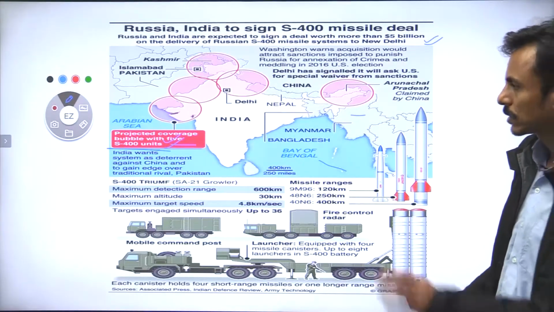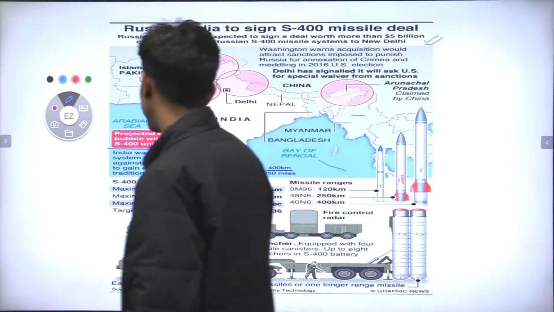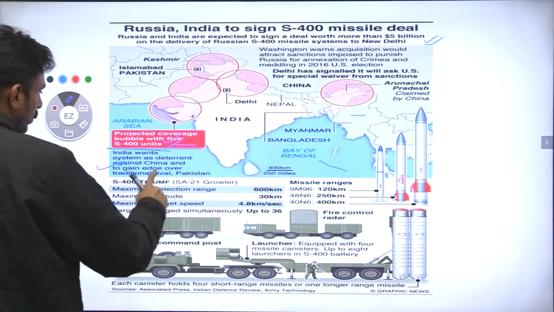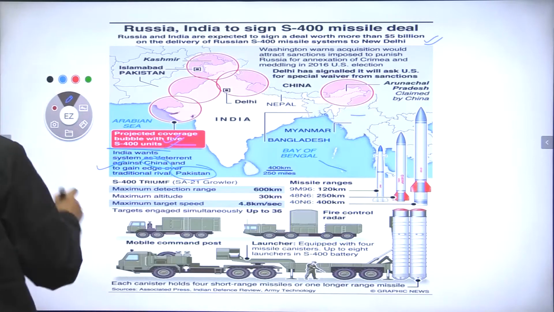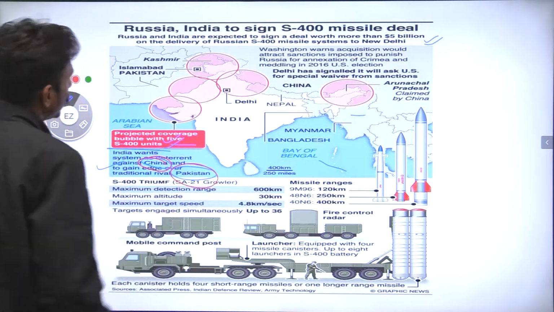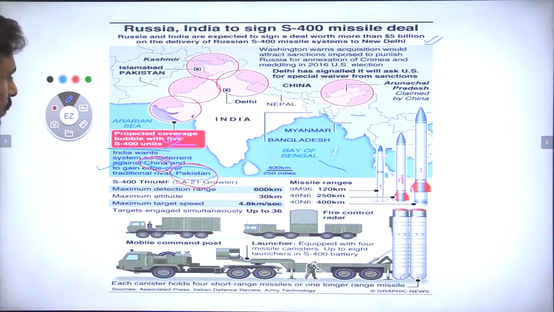So India wants a system as a deterrent against China and to gain an edge over a traditional rival, Pakistan. So in order to counter Pakistan and China, this deal is very, very important.